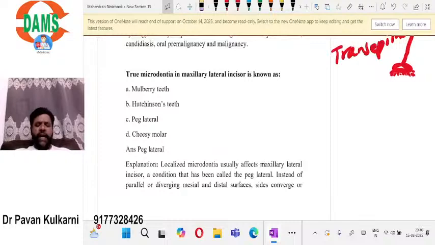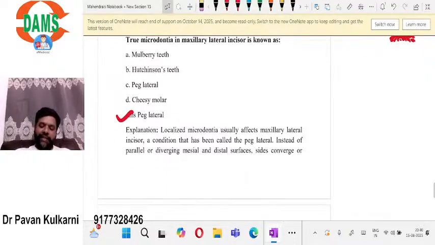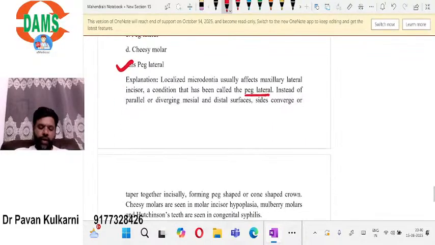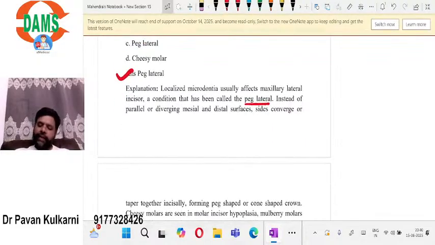Now let us move on to the next question. True microdontia in maxillary lateral incisor is known as. So what is microdontia? Smaller teeth. Typically you call it peg-shaped laterals. Usually microdontia is localized and most commonly it affects the lateral incisors, and those lateral incisors are called peg laterals. Usually the lateral incisors are like this.